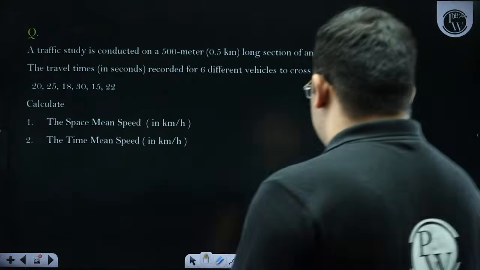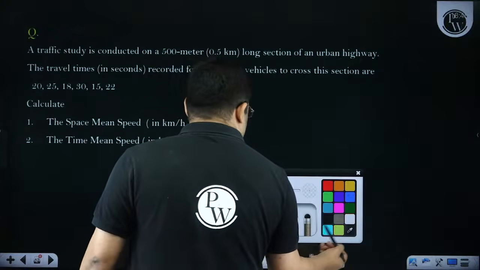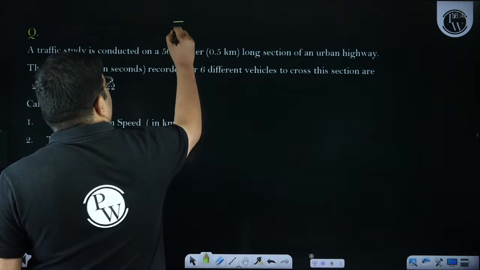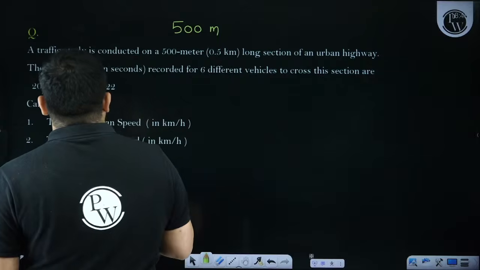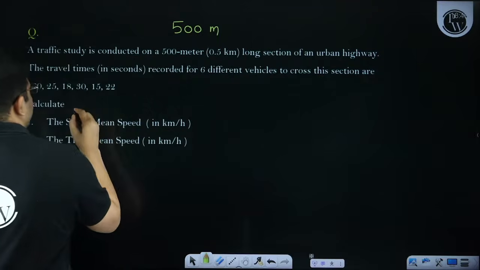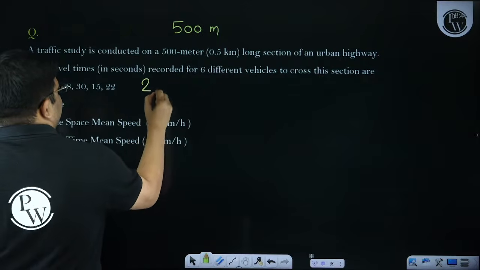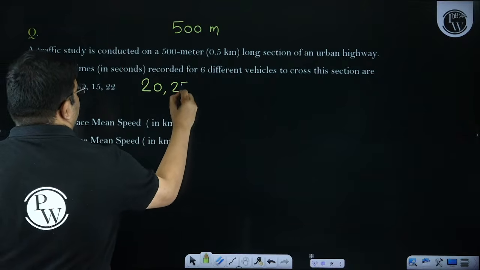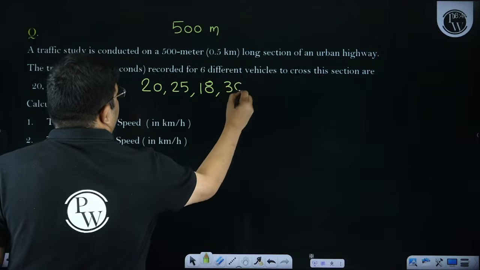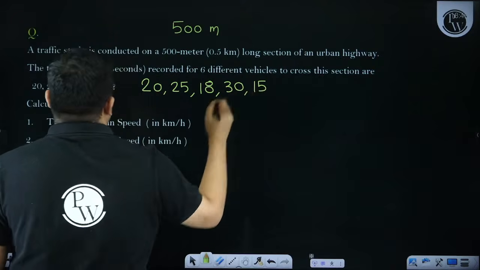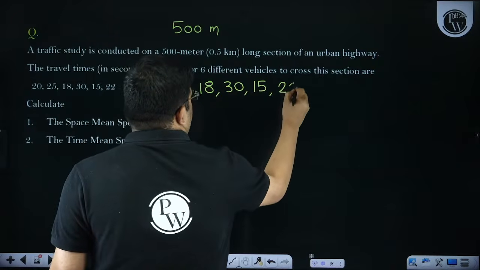So just write down this data again. The distance is given as 500 meter, and the times are 20 seconds, 25 seconds, 18 seconds, 30 seconds, 15 seconds and then 22 seconds.